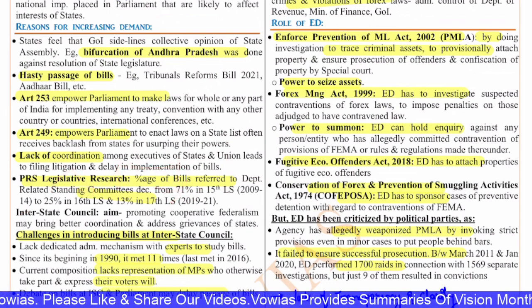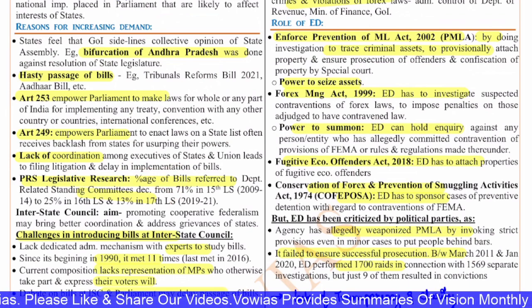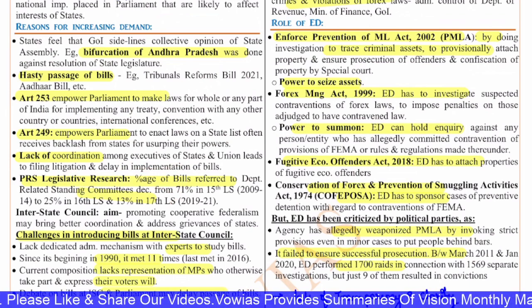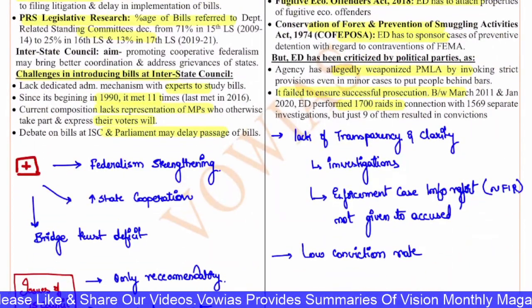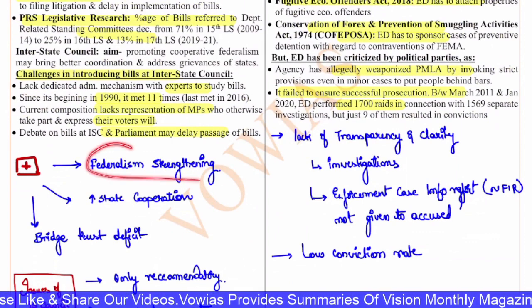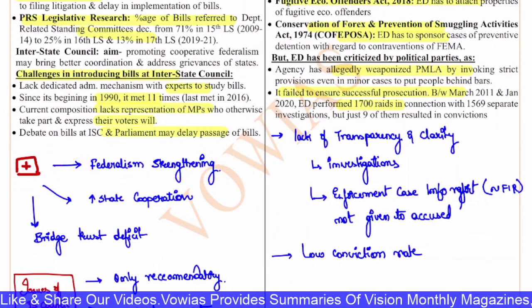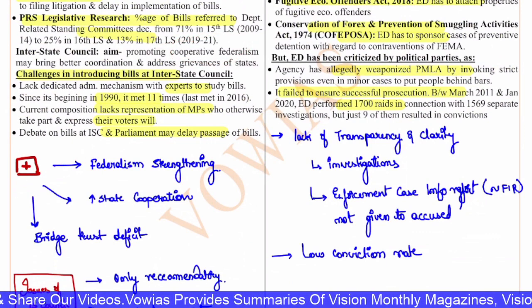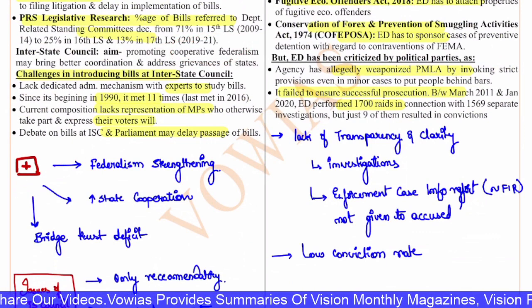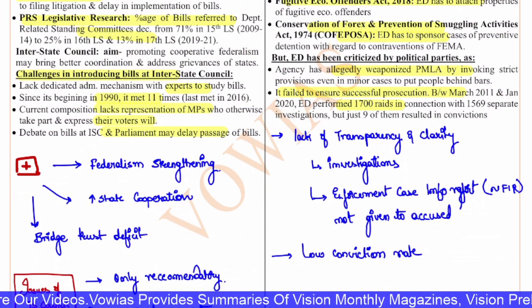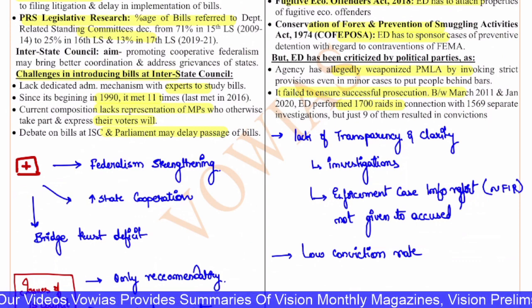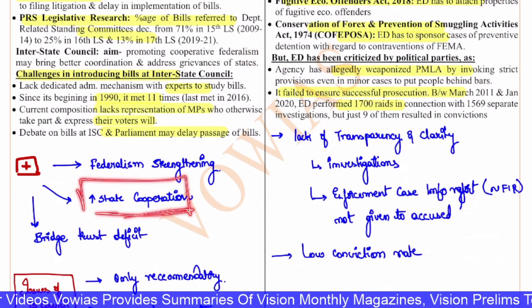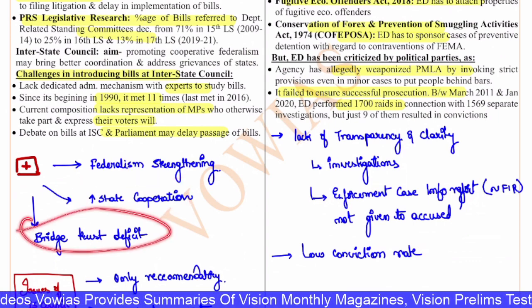And so basically this is very important because the Interstate Council will strengthen federalism. The aim is to promote cooperative federalism. It is to ensure that there is some cohesion between the center and the states. The issues will be discussed and solved, and also to increase state cooperation and to bridge the trust deficit.